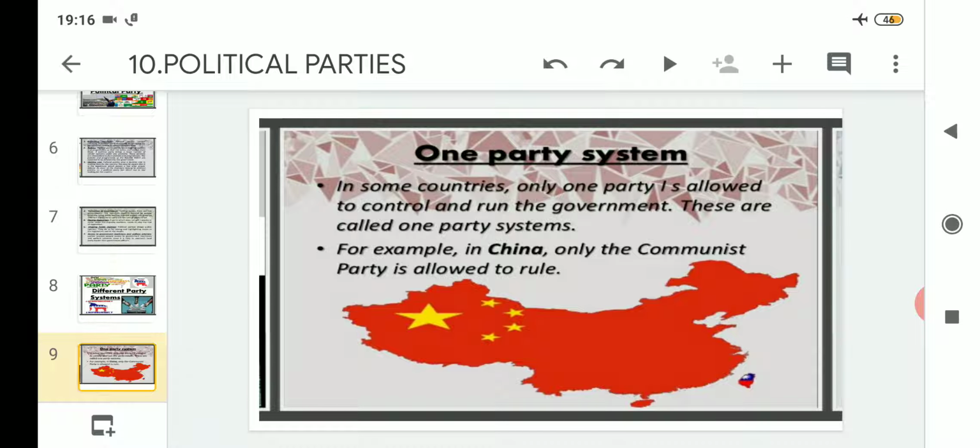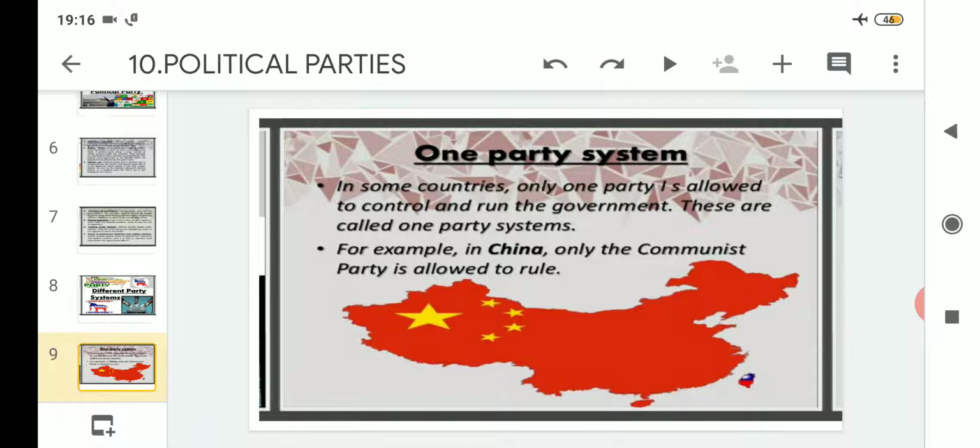This type of government, the one party system, is prevalent in China. In China only one party is there, and that is the Communist Party of China. About the Communist Party of China, we have already read in class 9 and 10 that those candidates who want to fight the elections have to take prior permission from the Communist Party of China. Then only they can fight the elections.